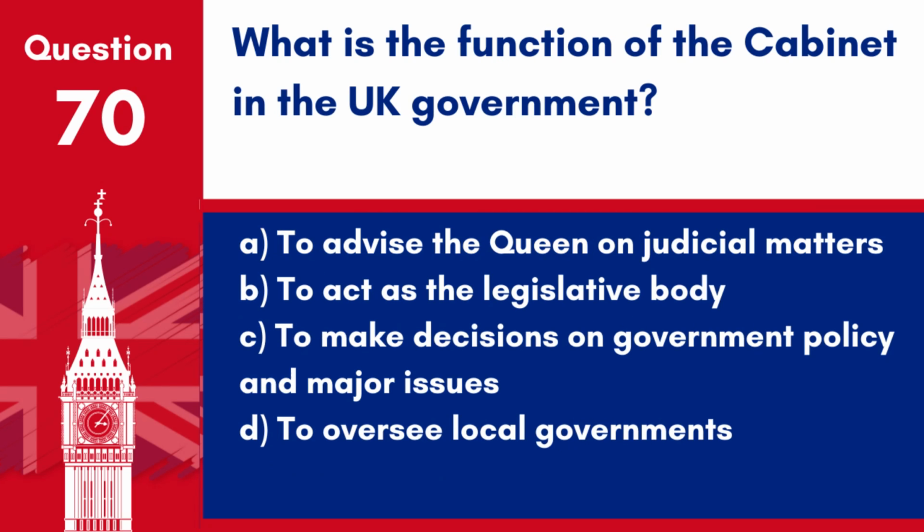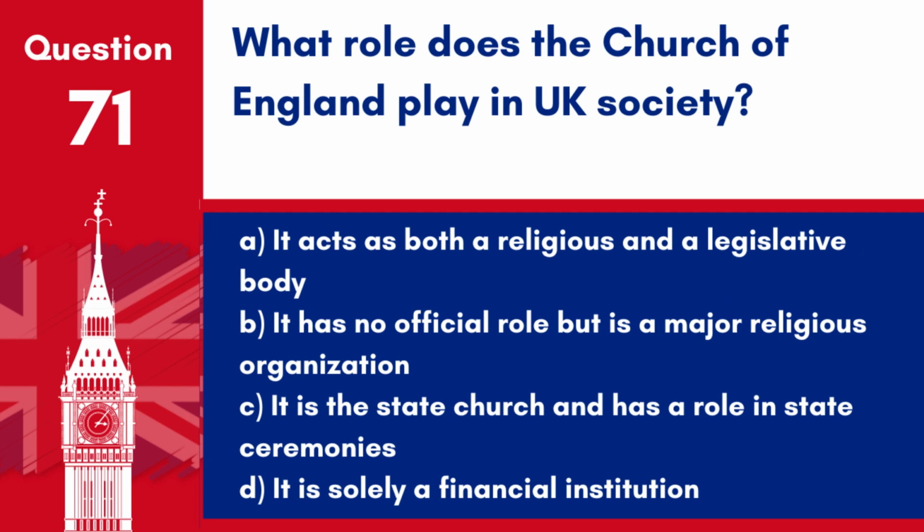Question 70. What is the function of the Cabinet in the UK government? A. To advise the Queen on judicial matters. B. To act as the legislative body. C. To make decisions on government policy and major issues. D. To oversee local governments. Answer: C. To make decisions on government policy and major issues. The Cabinet, composed of the Prime Minister and senior government ministers, plays a central role in decision-making within the UK government.